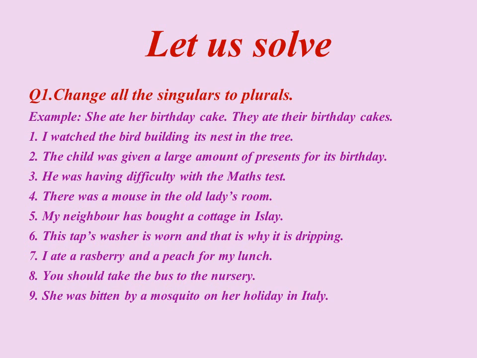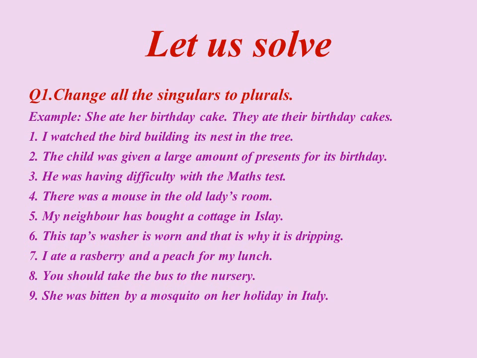She ate her birthday cake. The answer is they ate their birthday cakes. She is a single person. We have converted it into plural by writing they. So accordingly, the possessive word her changes into their and birthday cake changes into birthday cakes.